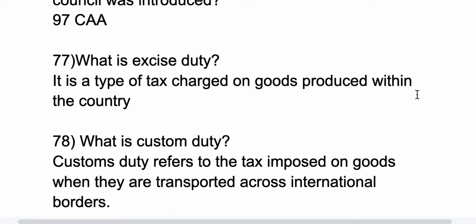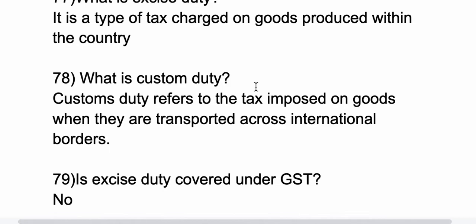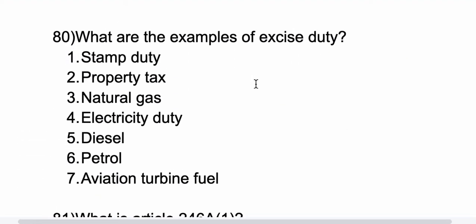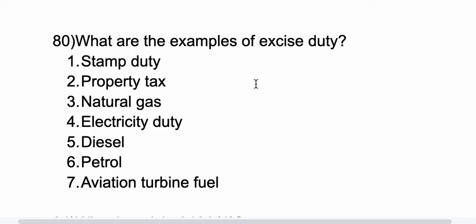77th question, what is excise duty? It is a type of tax charged on goods produced within the country. 78th question, what is custom duty? Custom duty refers to the tax imposed on goods when they are transported across international borders. 79th question, is excise duty covered under GST? No. 80th question, what are the examples of excise duty?